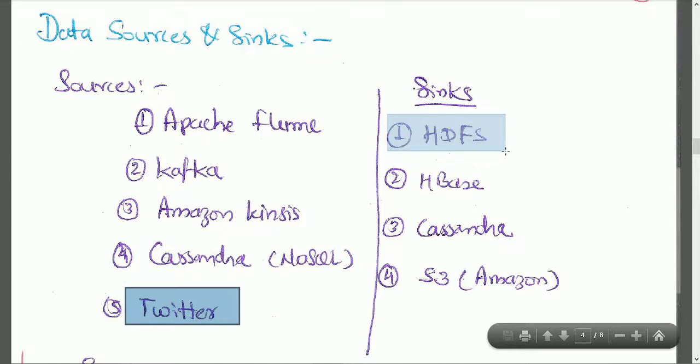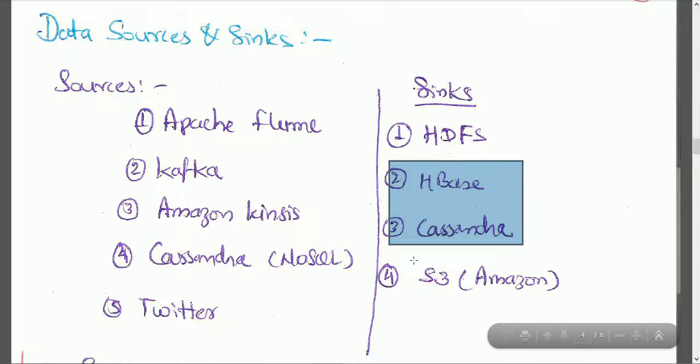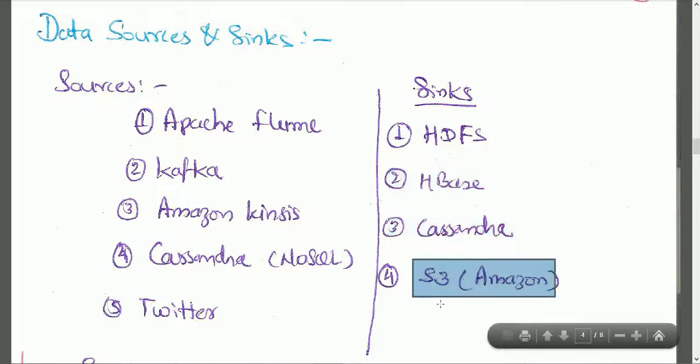Sink: how to store the data using a sink. We have sinks specific to the target. If we want to store data in HDFS, we can use HDFS sinks. If we want to store data in the HBase NoSQL database or the Cassandra NoSQL database, then accordingly we have sinks. And there is Amazon Cloud. Amazon Web Services has its own storage, similar to HDFS: Amazon S3. This is not similar, I can say it is completely different, but it can help you store huge volumes of data like HDFS. That is cloud based.